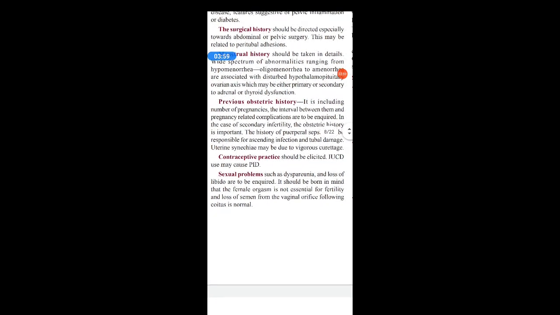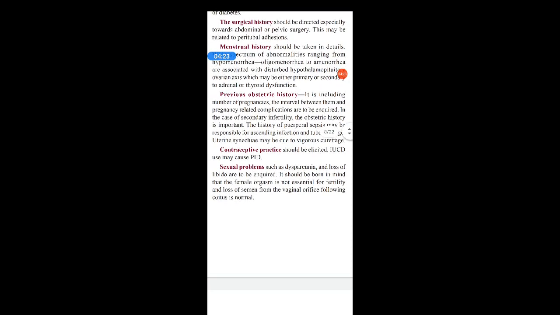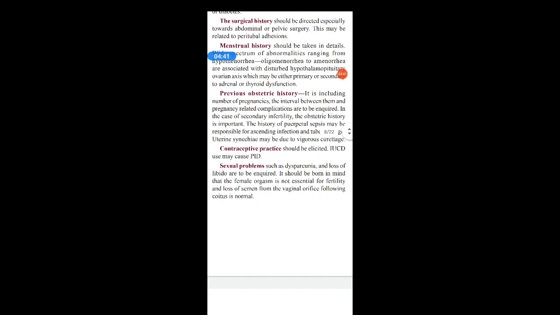Then previous obstetric history, including the number of pregnancies. As I have explained in my previous classes, infertility is of two types: primary infertility and secondary infertility. In secondary infertility, the previous obstetric history is important. If she has primary infertility, she has never conceived before, so there is no need to ask about previous obstetric history. But in secondary infertility, it plays a very important role. Why? Because there are chances of sepsis after complications of pregnancy. So you have to ask in detail about the number of pregnancies, the interval between them, and the pregnancy-related complications.